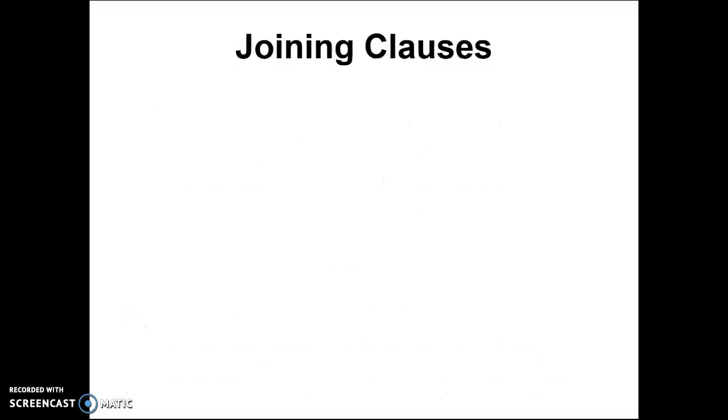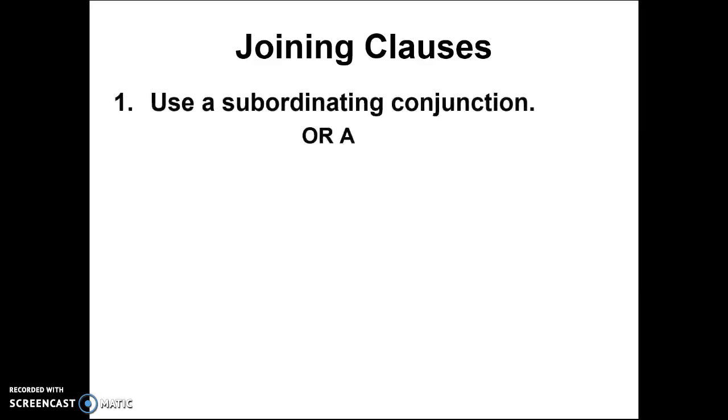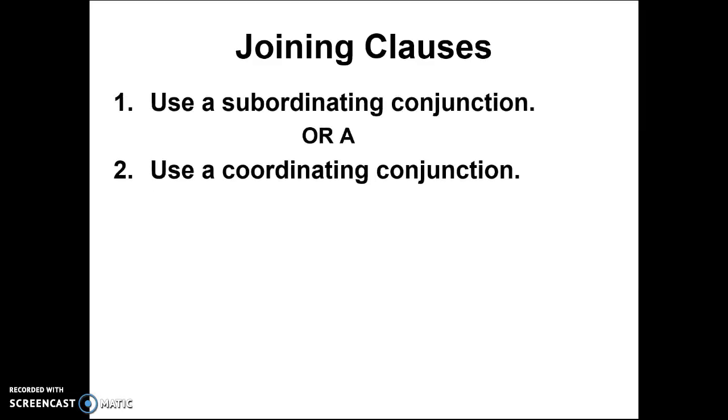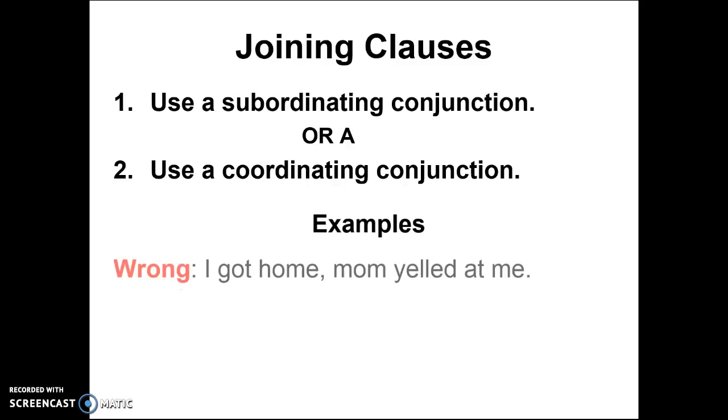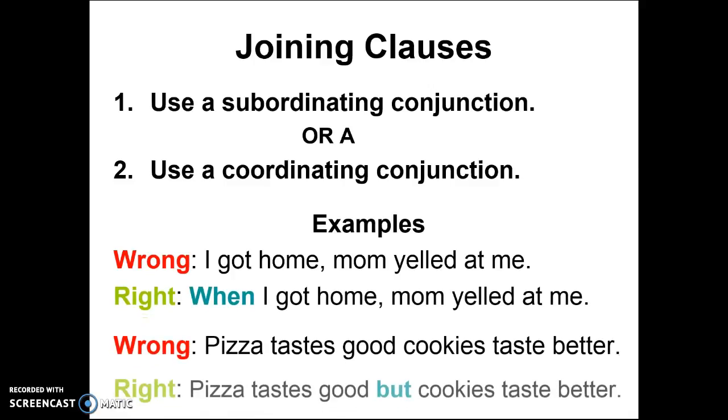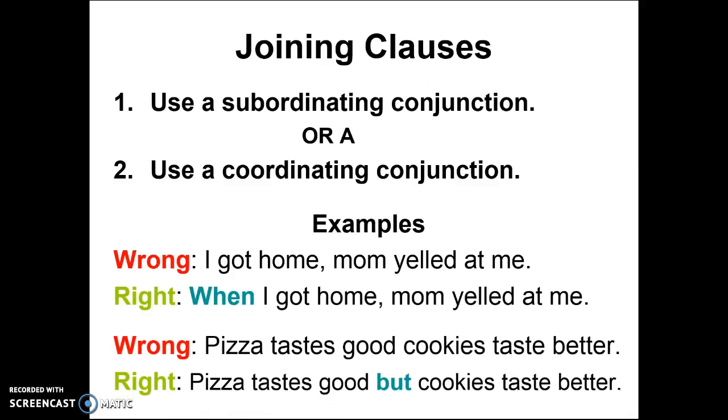From there, we're going to talk about joining clauses. In order to join clauses, you can 1, use a subordinating conjunction, or 2, use a coordinating conjunction. And there are some examples. You have a right and a wrong way. The first example says, "I got home, Mom yelled at me." Again, we just saw that sentence previously. In order to turn that into a correctly written sentence, you need to add a subordinating conjunction, "when." So, "When I got home, Mom yelled at me."